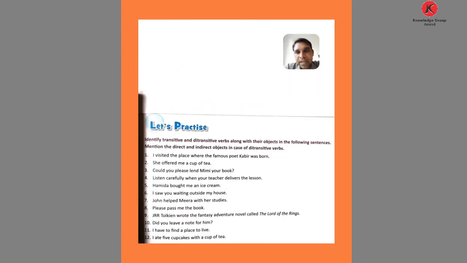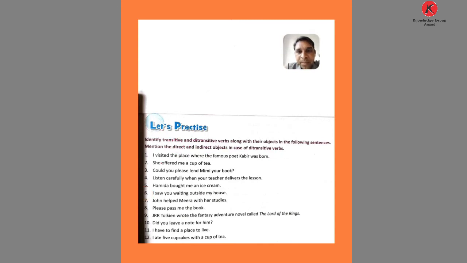Now we come to the exercise here. Identify transitive and ditransitive verbs along with their objects in the following sentences. Mention the direct and indirect objects in case of a ditransitive verb. If we find a ditransitive verb, we mention the direct and indirect object. If there are two objects in a sentence, we already said this is a sentence with a ditransitive verb. We find the thing, that is the direct object, and we find the noun or pronoun, that is the indirect object. Okay, now the first.